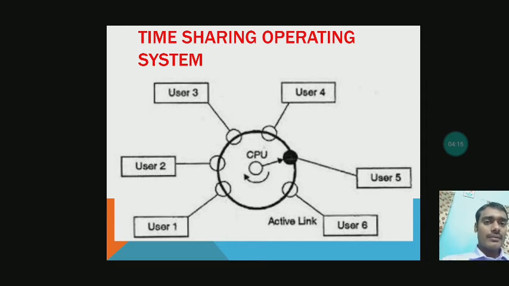You can see user number 1, 2, 3, 4, 5, 6. There are 6 users, and all are linked with the same CPU, and there is only one CPU which is processing all the jobs, and each job gets a fraction of a second for processing.